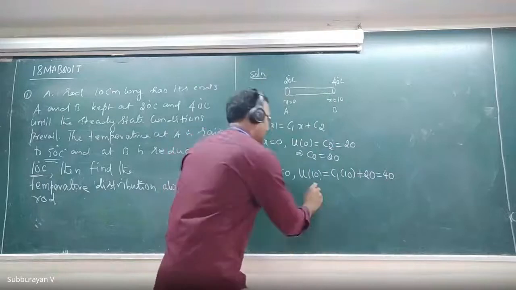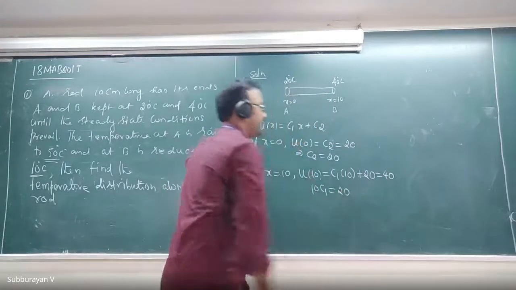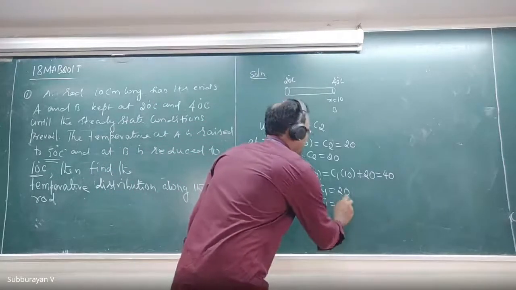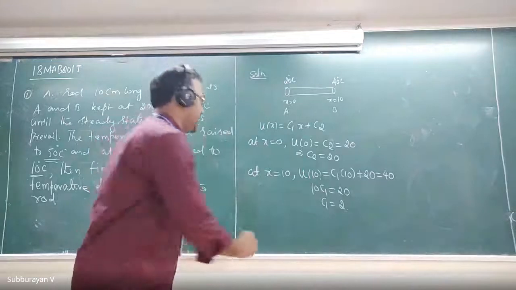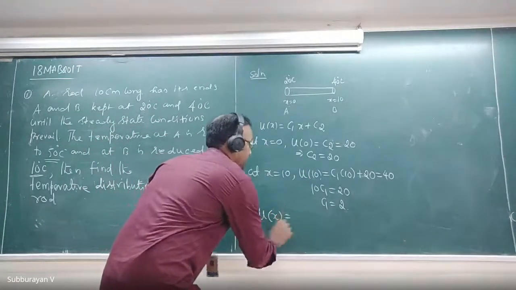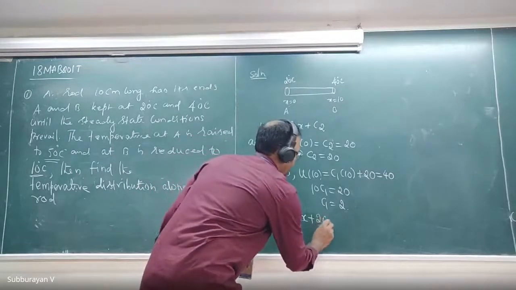Therefore, 10 C1 is equal to 20. Hence, our C1 is equal to 2. Therefore, the steady state temperature U of x is equal to 2x plus 20. You can verify it.